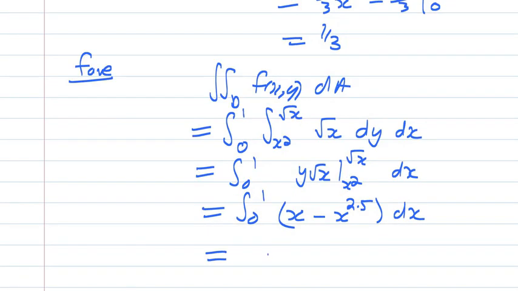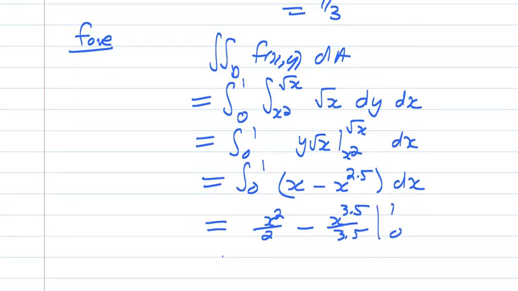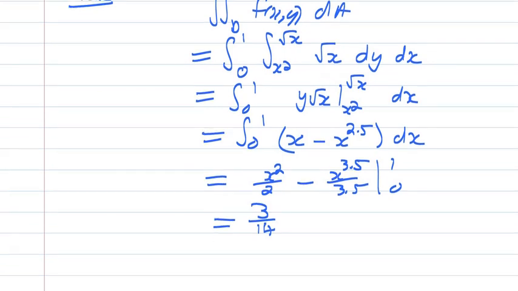If I integrate x, that becomes x squared over 2, and that becomes x to the 3.5 over 3.5. Plug in 1 and 0. I'm going to leave it for you to verify that this works out to be 3 over 14.